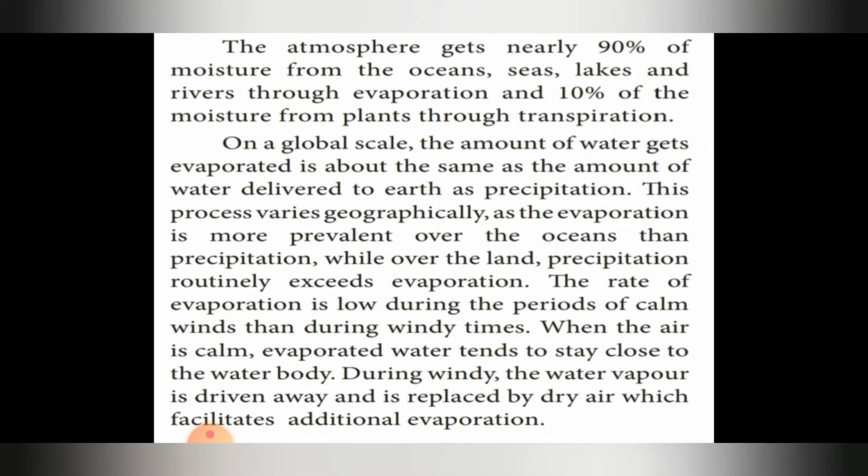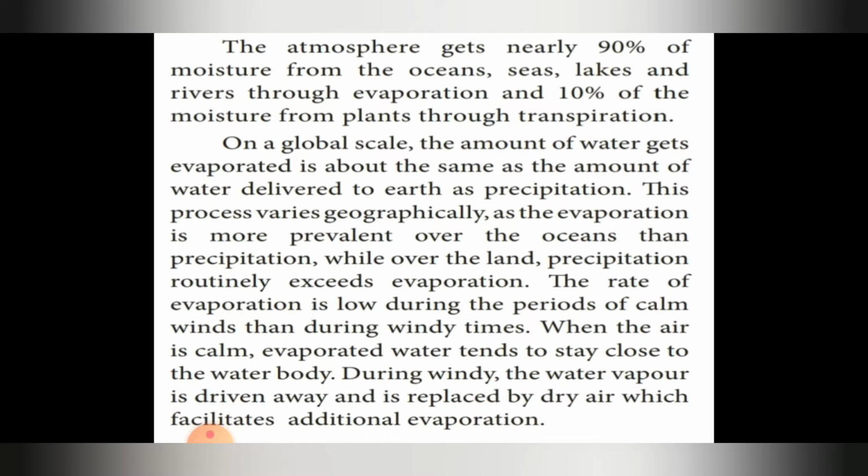Next, the atmosphere gets nearly 90% of its moisture from the oceans, seas, lakes and rivers through evaporation, and 10% of the moisture from plants through transpiration.